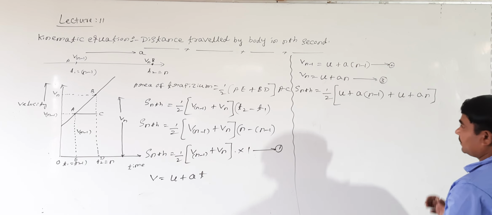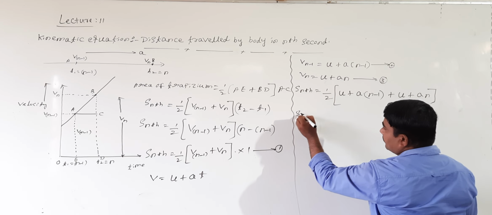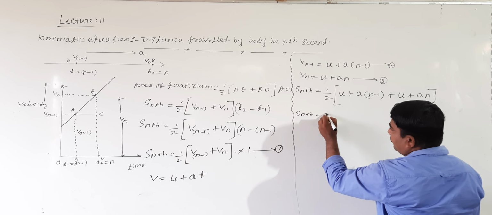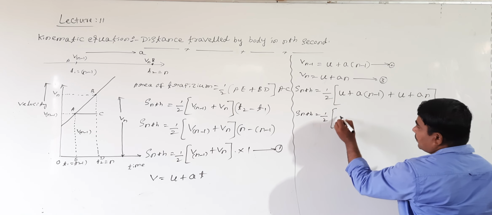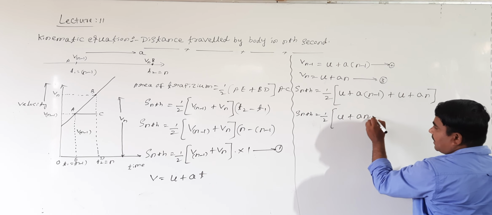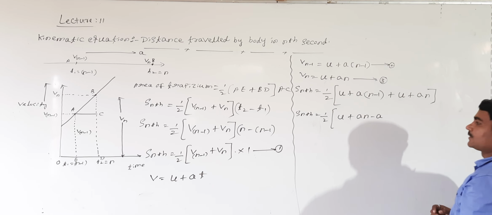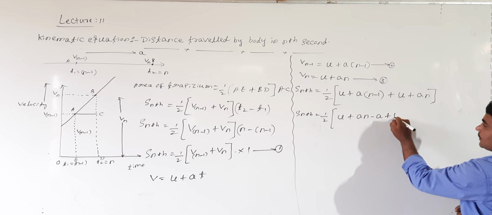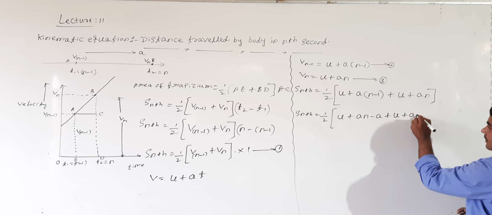Again, Sn equals 1 by 2. U kept the same. Now a multiplied inside becomes an minus a, plus u plus an.